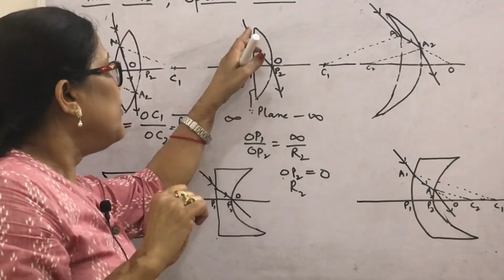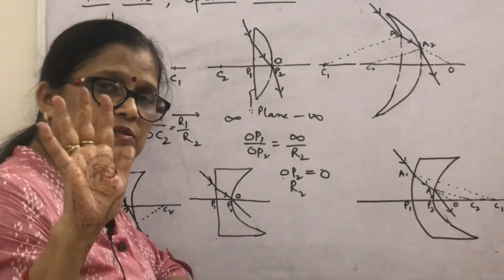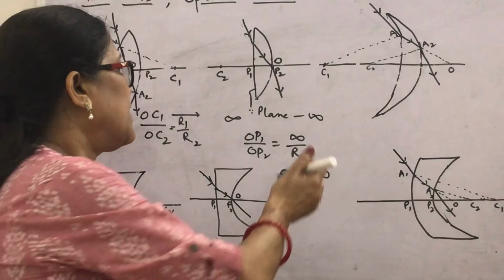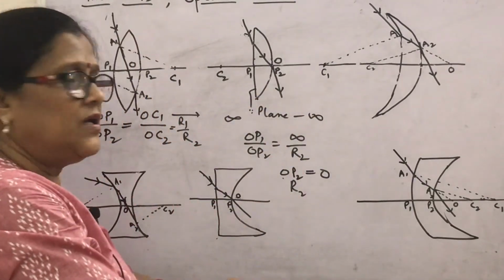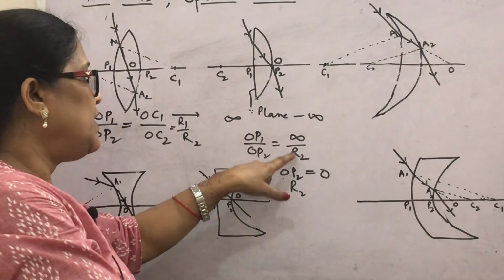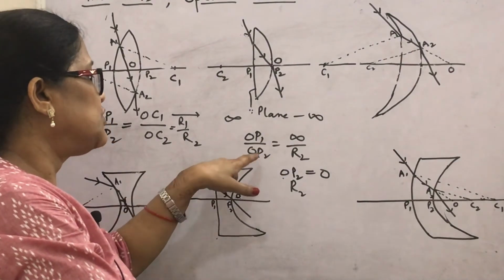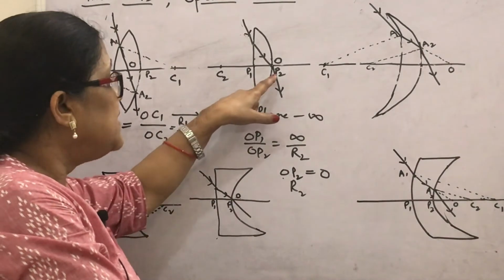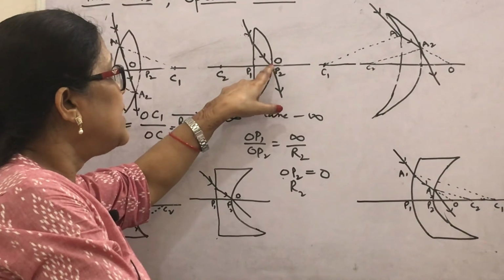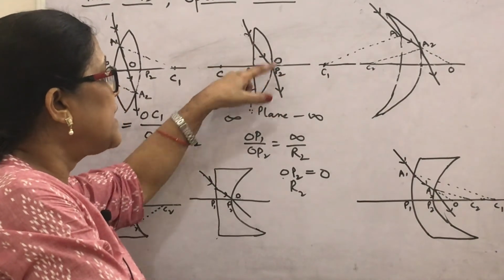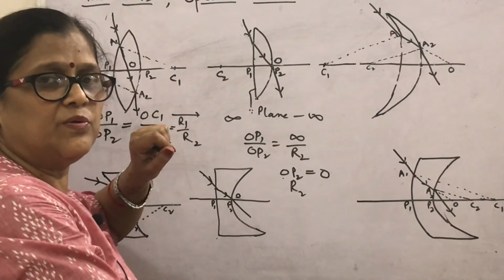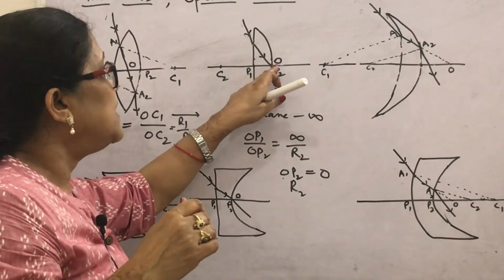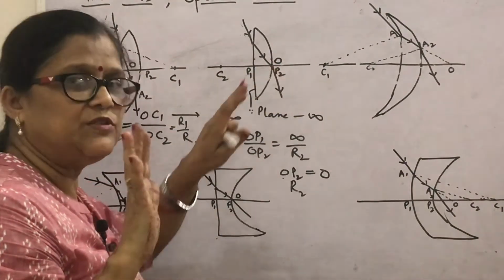For example, in a plano-convex lens, the plane surface has radius of curvature infinity. So the first surface is plane, then what can you write here? This R1 is infinity. Then from this relation, you will write infinity upon R2. It means this OP2 or R2 will be 0. It means that the optical center will be here at the second surface midpoint, that is at P2. So in a plano-convex lens, the optical center lies at one of the surfaces, that is the spherical surface of the lens.